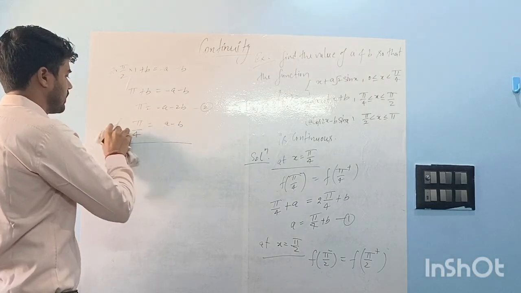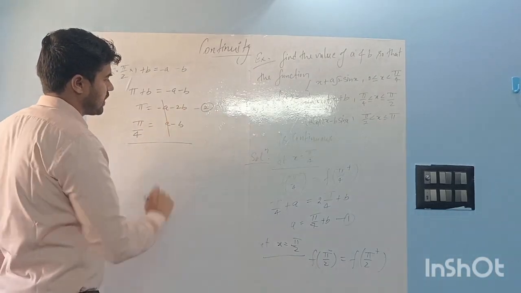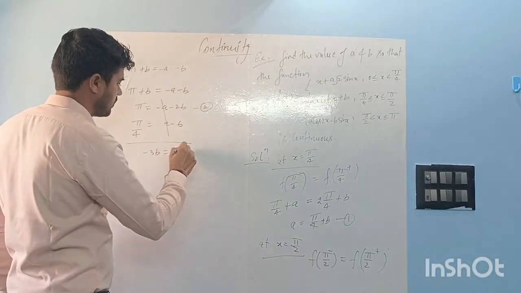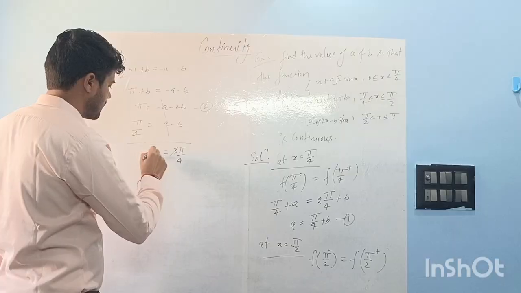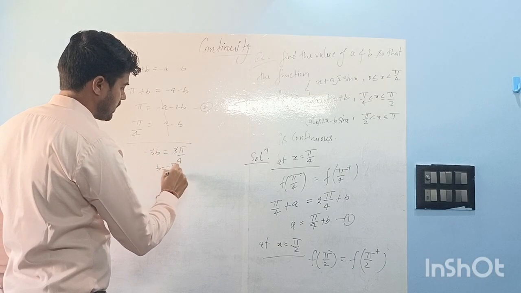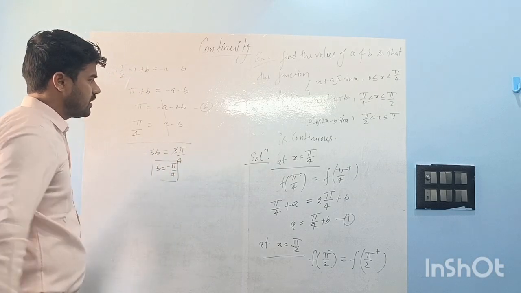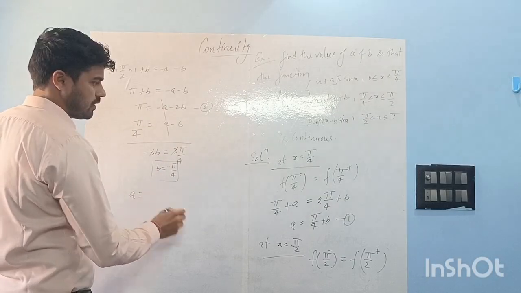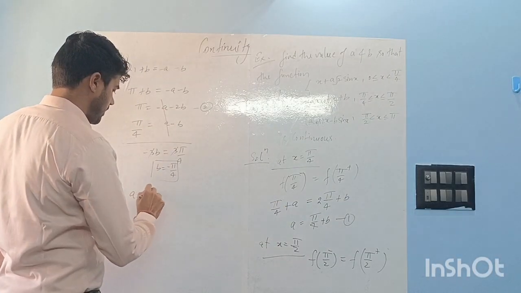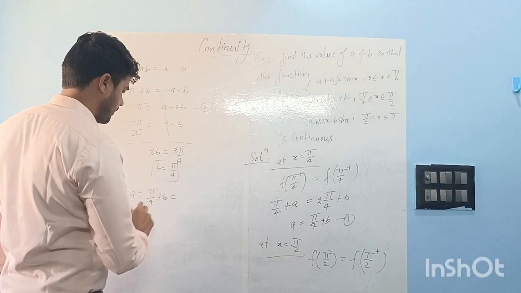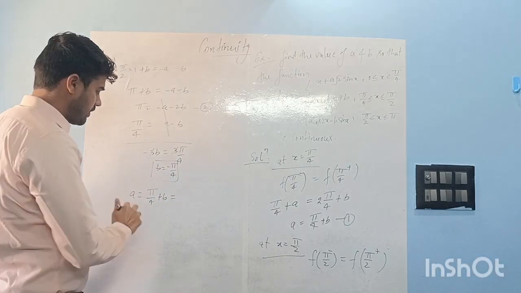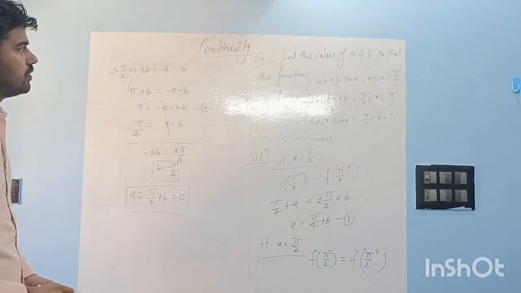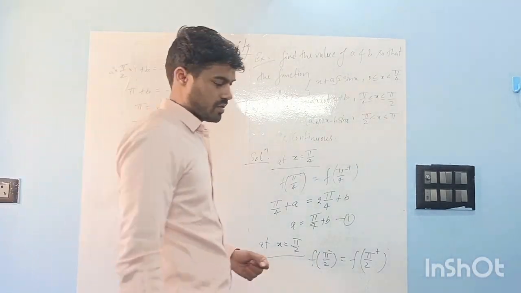A will cancel out, and minus 2b minus b is minus 3b, equal to pi plus pi by 4, which is 5 pi by 4. So b is equal to minus pi by 4, right? For a, we get from here: a is equal to pi by 4 plus b, and b is minus pi by 4, so a will be 0, right? So that's how we can solve these functions.